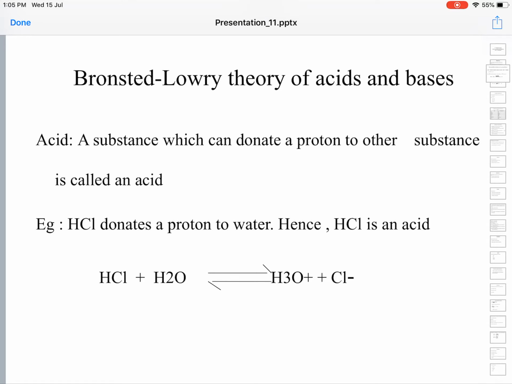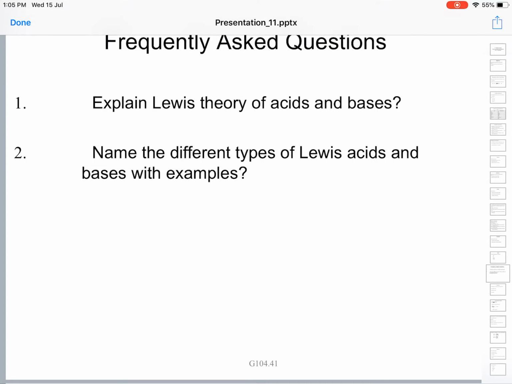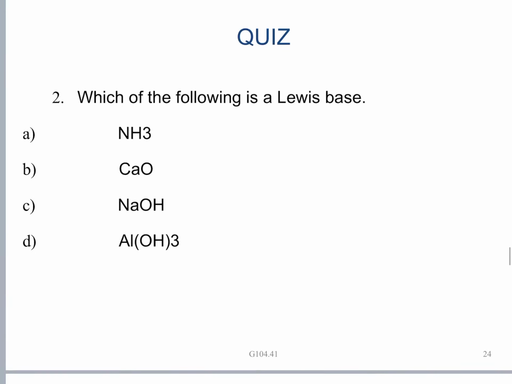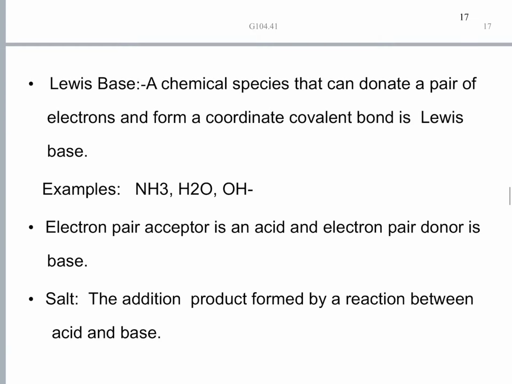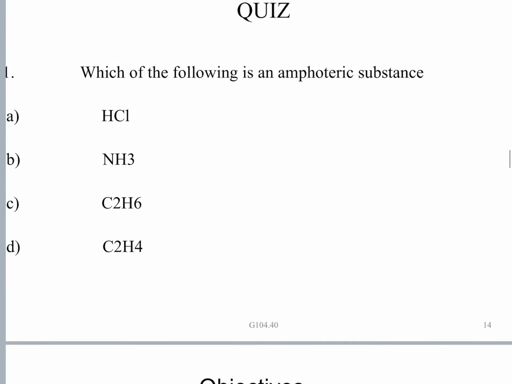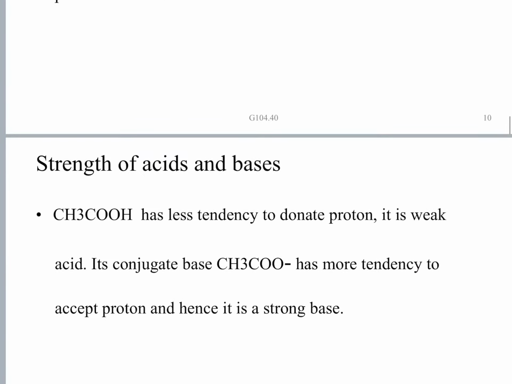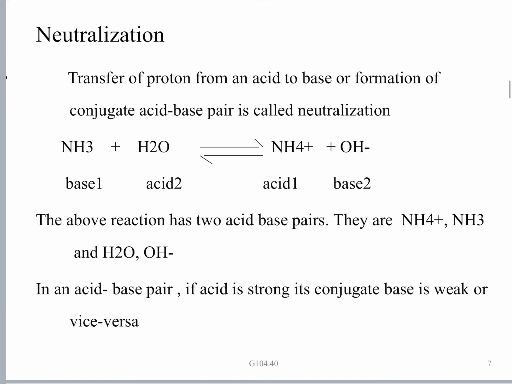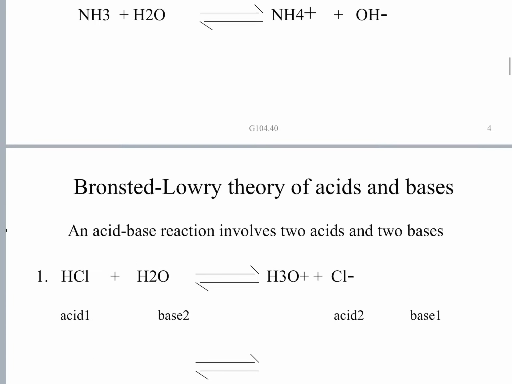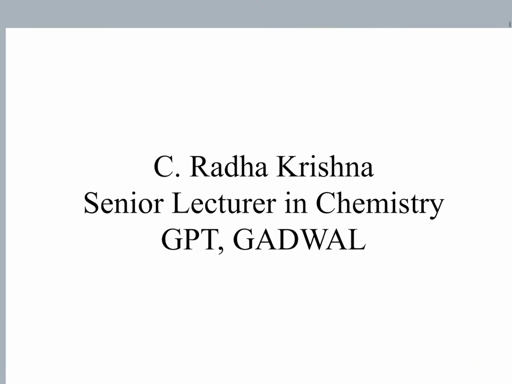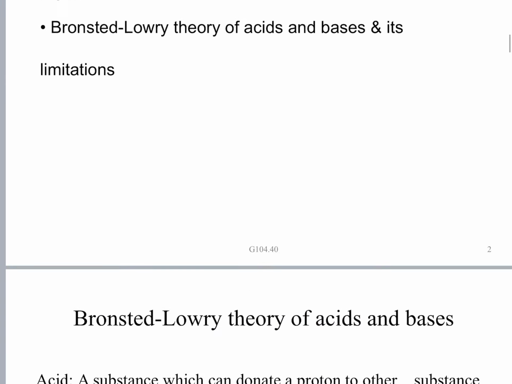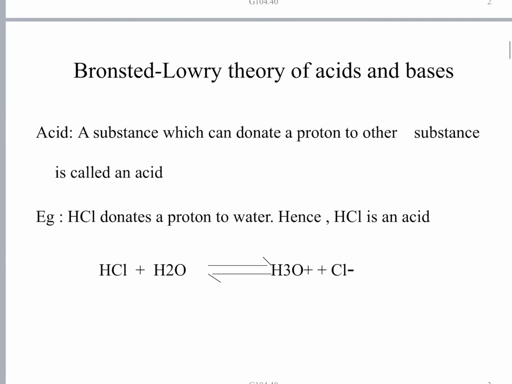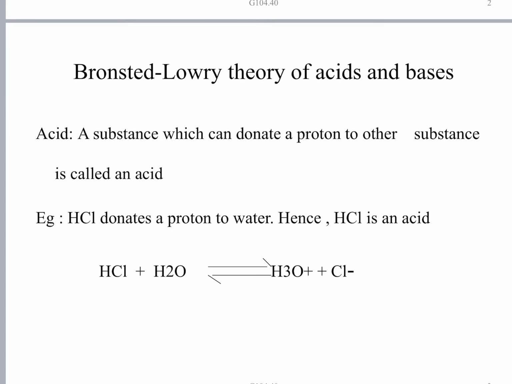For instance, if you take hydrochloric acid, it donates a proton. Hydrochloric acid donates a proton to water.